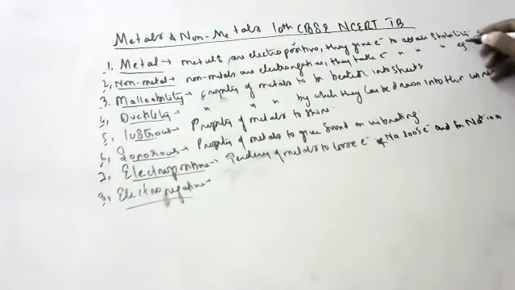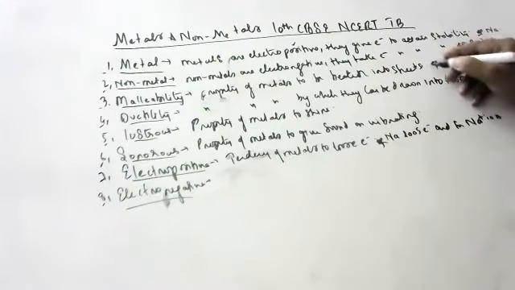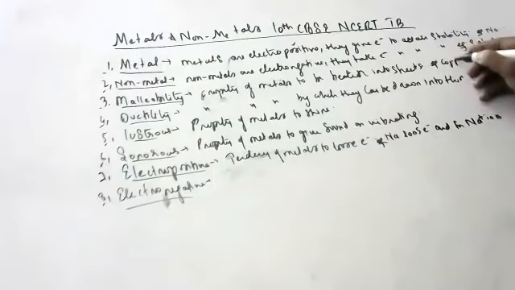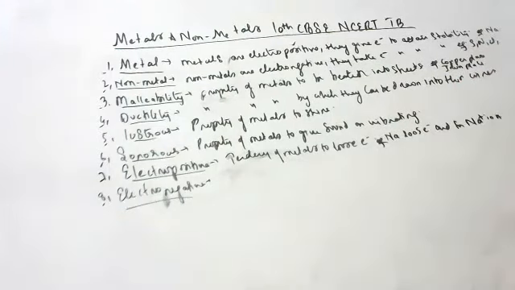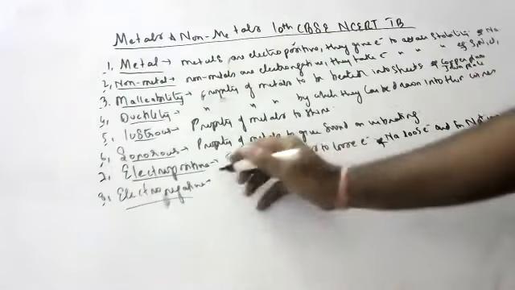For non-metals, examples are sulfur, nitrogen, chlorine. For malleability, you'll get copper plate; just write copper plate, iron plate, silver plate. Nothing will happen, children, because that is not wrong.